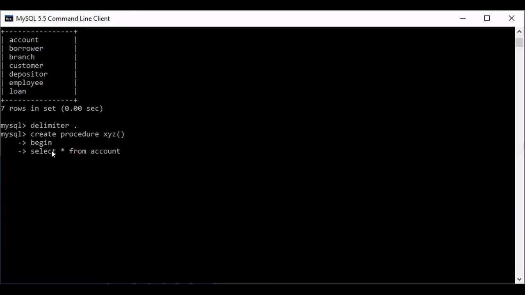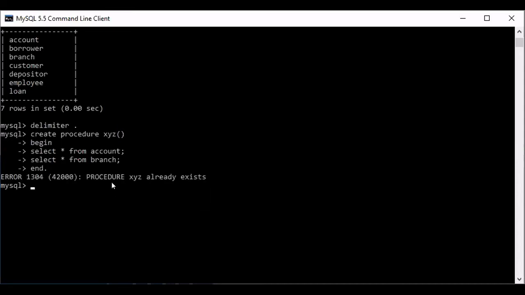If you put dot here, immediately the SQL will work. So that's why put a semicolon. This is the first statement. Similarly, I can write select star from some other table, let's say branch, and then put a semicolon. It means this SQL is not ended, because SQL will end after dot only. Then I'm ending this procedure. The procedure can be ended with dot only. So I'm giving a dot symbol.